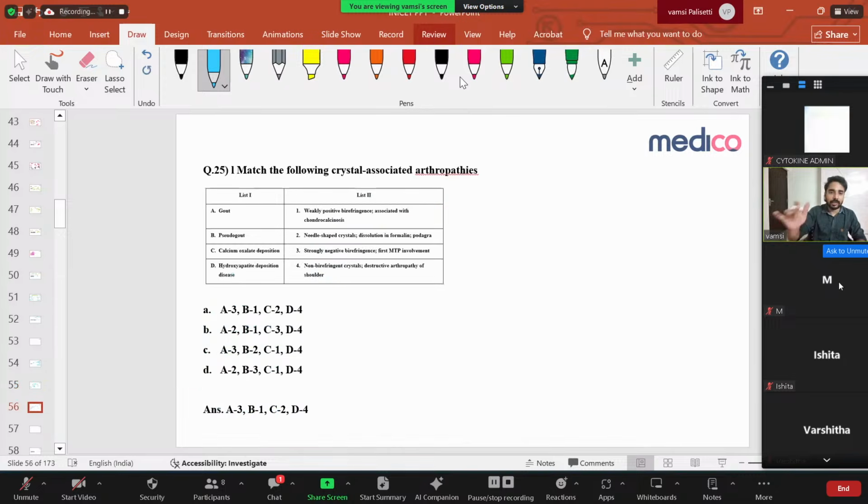We'll go to the next question. Right. So match the following crystal arthropathy. There's nothing much to discuss here. This is only a memory point. We'll discuss this.